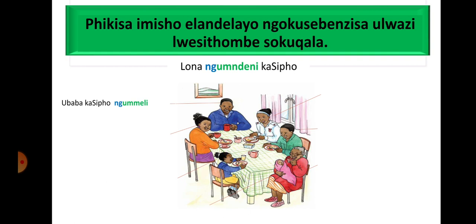Did you get it? Let us see. Cha, akayena ummeli. The absolute pronoun for ummeli is yena, and the negative subject concord for u people is aka. Therefore, you'd say cha, akayena ummeli.